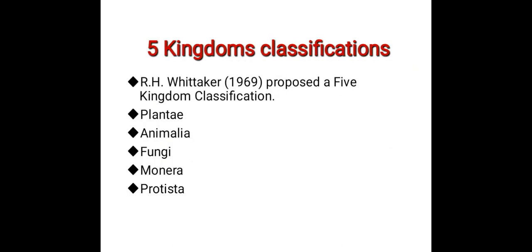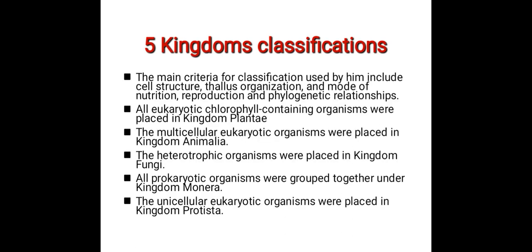Five kingdom classification. R.H. Whittaker, in 1969, proposed a five kingdom classification: Plantae, Animalia, Fungi, Monera, and Protista. The main criteria for classification used by him include cell structure, thallus organization, mode of nutrition, reproduction, and phylogenetic relationships. All eukaryotic chlorophyll containing organisms were placed in kingdom Plantae.